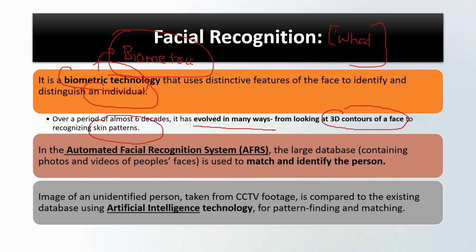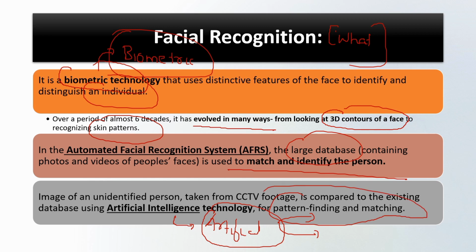In this latest technology, that is automated facial recognition technology, a large database is first created using photos and videos, then it is used to match with the person that we need to identify. It is clubbed with another technology known as artificial intelligence, which has application in almost all fields. Artificial intelligence is applied, and using that the proper pattern correlation is found, and we identify the person using this technology.